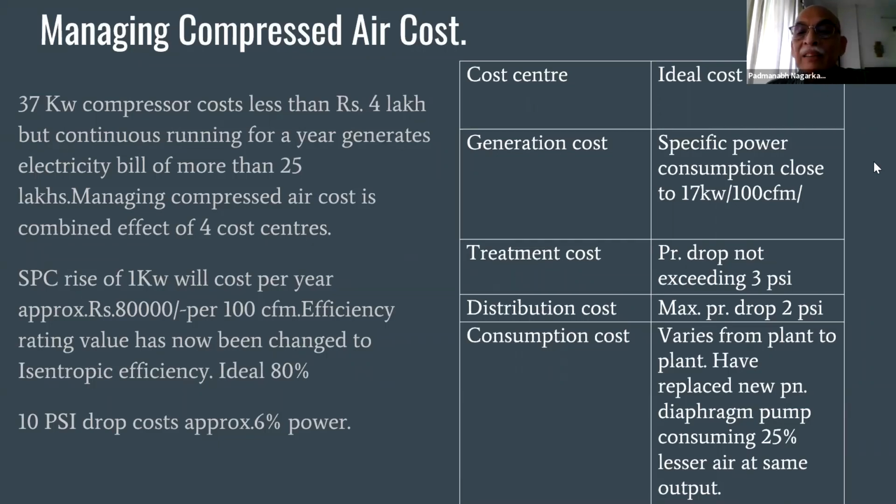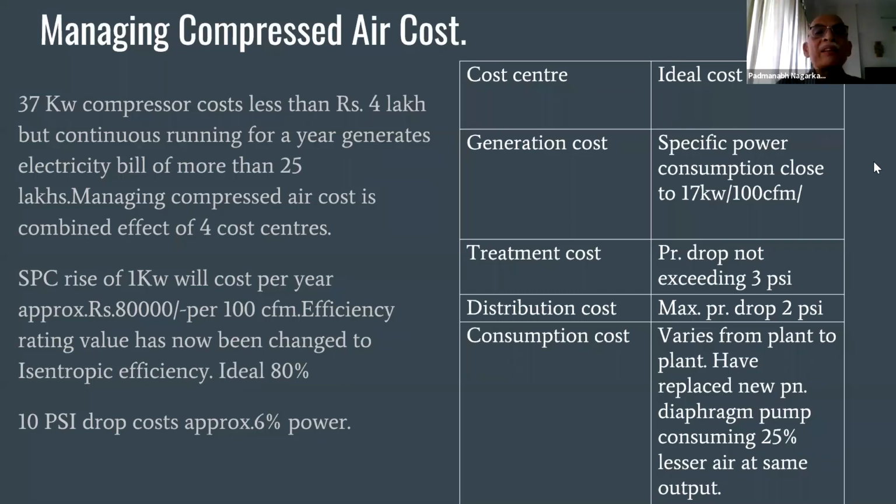Maximum pressure drop in distribution again should not be more than 2 or 3 psi. Now the last point is consumption cost. It varies from plant to plant, but I'll give you an example where a diaphragm pump was replaced by an efficient diaphragm pump, and it gave the same output with 25% lesser compressed air consumption.